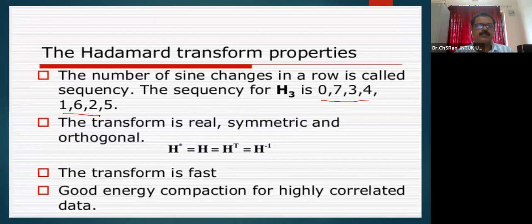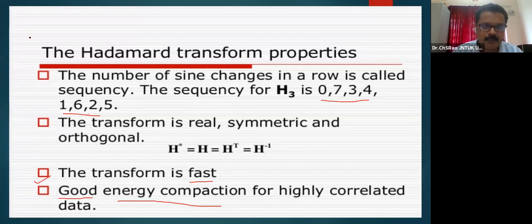1625. This is what is the sequence. The transform is real and symmetric. H star is H and H transpose is equal to H inverse. The transform is also a faster transform, and it will also provide good energy compaction, but not excellent like DCT. For highly correlated data, with good energy compaction, we can make use of Hadamard transform.